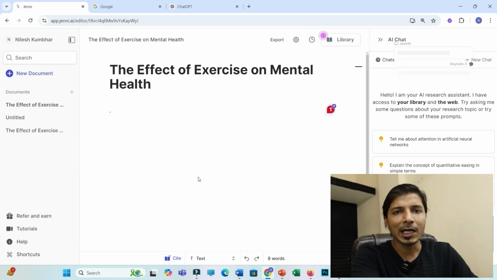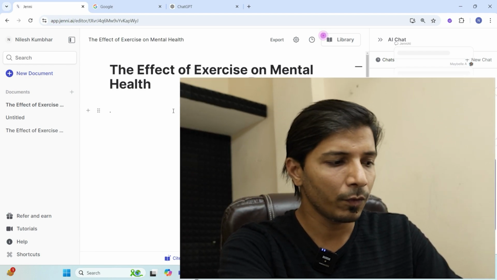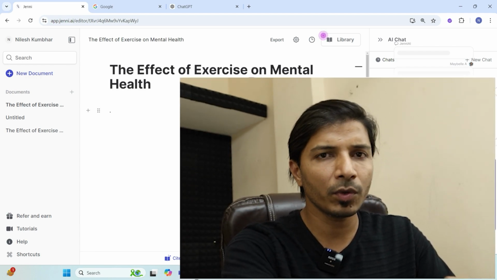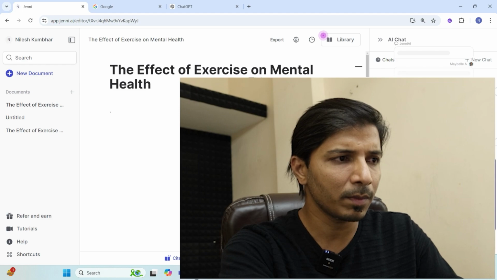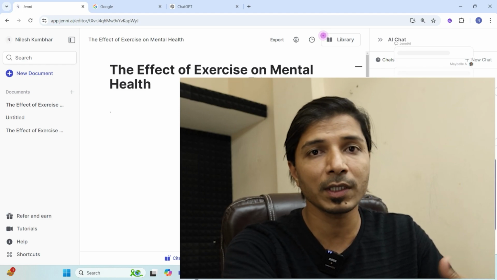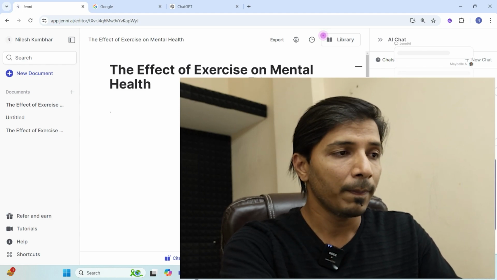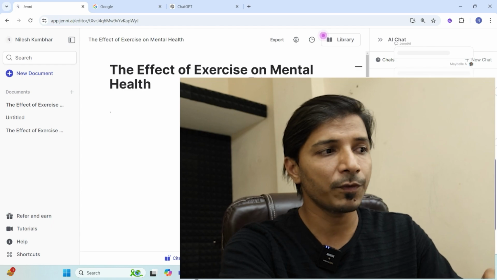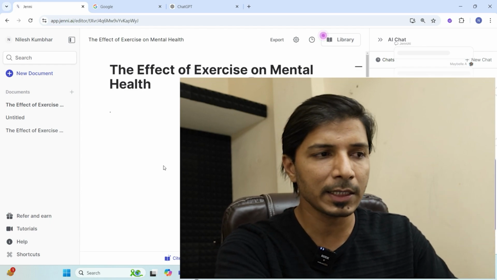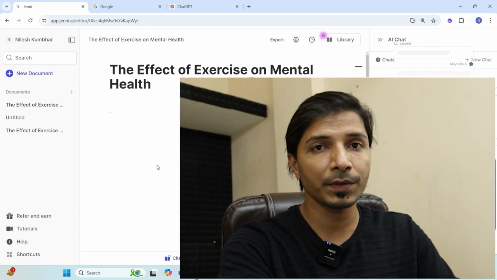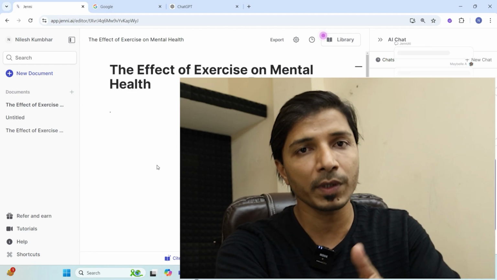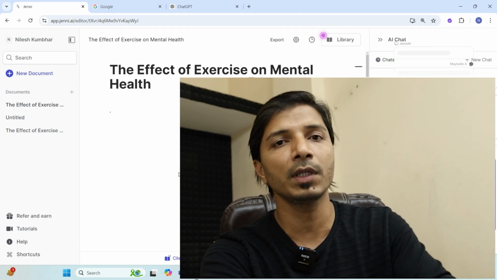Okay, so now the last point, obviously this is not a free tool. With a free account you will be able to get some access to limited features, but from my point of view this is worth subscribing to the premium version. But still what I'll recommend is to first try the free version and see to how much extent this Genie AI is useful in your research, and only then move ahead with the paid version.